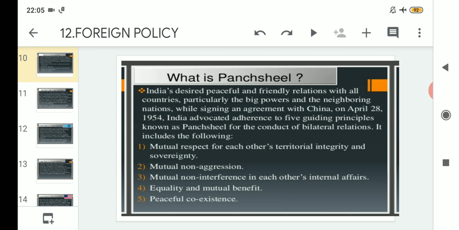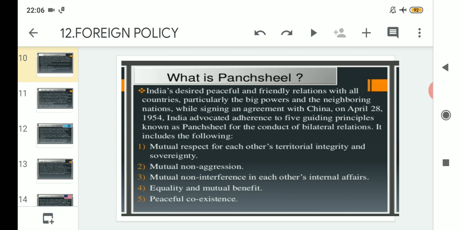After that, number 4 comes equality and mutual benefit. That means according to Panchsheel, they should follow equality, and along with it, they should also support mutual benefit. And lastly, all will work for peaceful coexistence. That means whatever the problems are, or towards the work of development and welfare, they should follow the peaceful way.